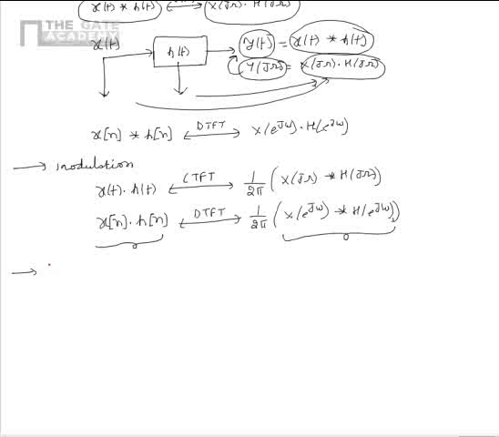Now let us look into another property, that is Parseval's theorem. As per Parseval's theorem, say for discrete time signals, sigma n equal to minus infinity to plus infinity, mod of x of n whole square is equal to 1 by 2 pi integral minus pi to plus pi mod of X of e power j omega whole square d omega.